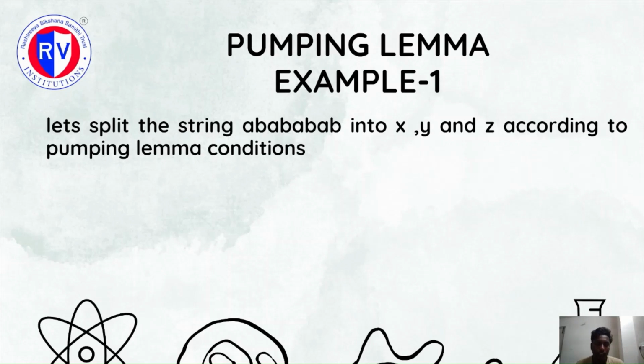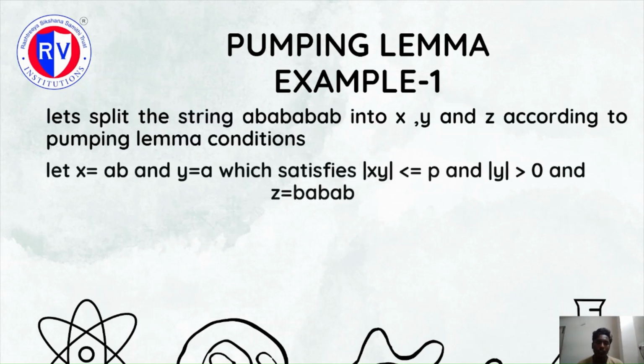Now we can split the considered string into x, y, z according to the pumping lemma conditions. The split can be this way: x is equal to AB and y is equal to A. Both x and y satisfy the conditions of pumping lemma, that is length of xy is less than or equal to p and length of y is greater than 0, which is here 1. And the remaining string z would be BABAB.